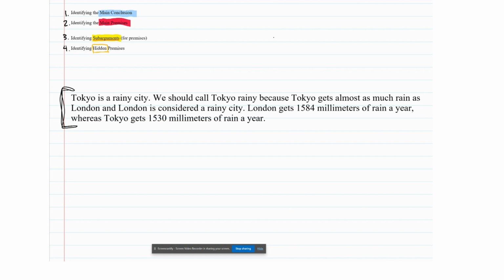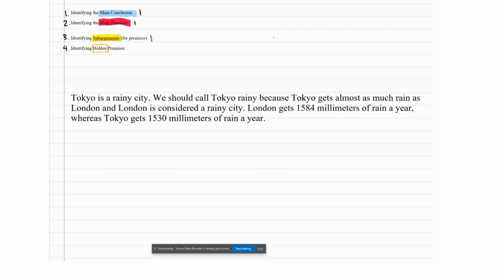All right, so remember from our previous video that the first thing that we have to do is identify the main conclusion, then we identify the main premises, and then we're going to look for subarguments. So that's the first thing that we're going to do here, is we are going to go through and highlight those within this original argument right here.